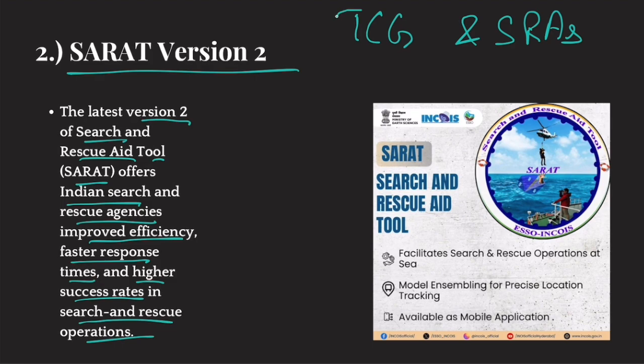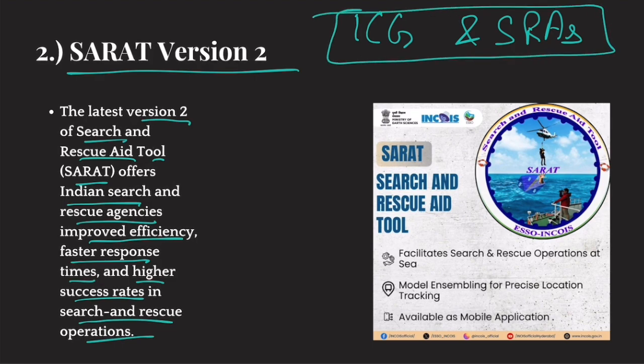Now, to support these people technologically, the Indian government created SARAT. It facilitates search and rescue operations, with model ensembling for precise location tracking, so you can precisely track the boats of these fishermen, their location, so as to better conduct search and rescue operations.